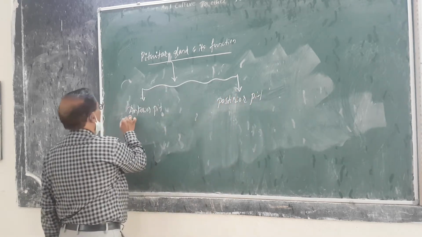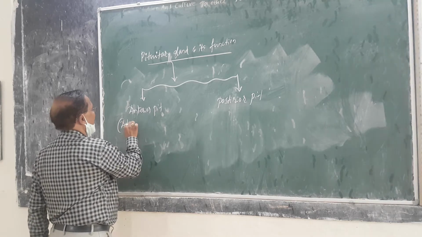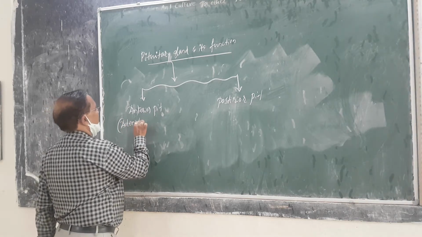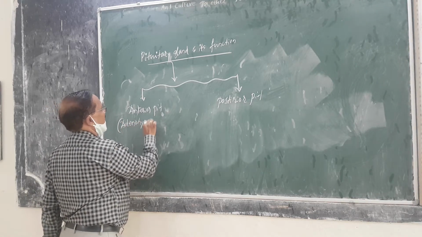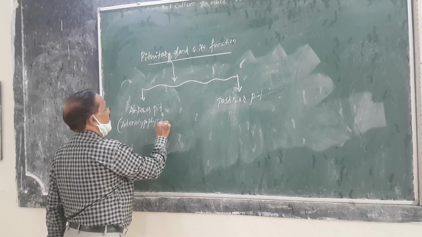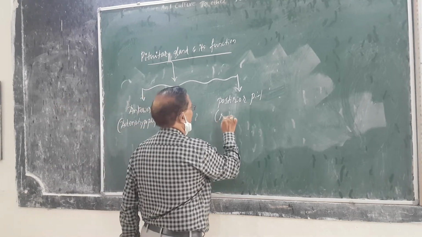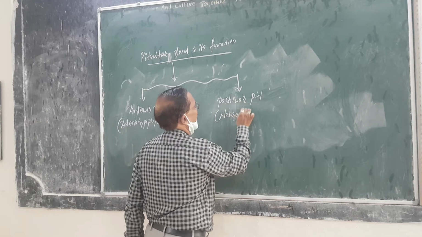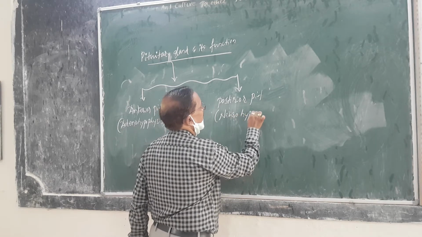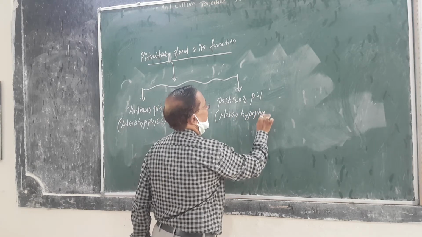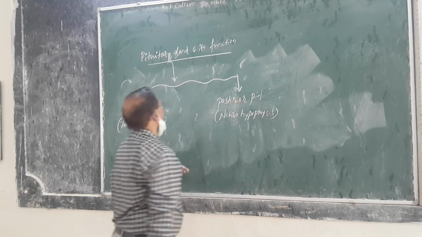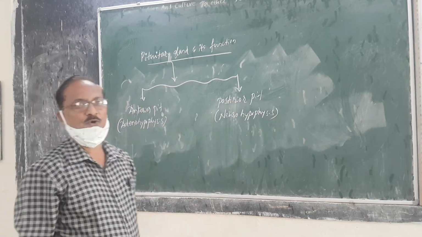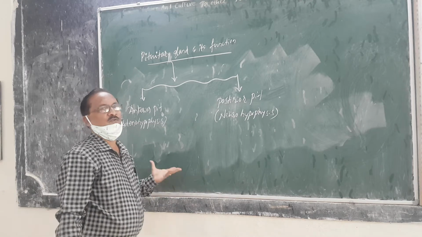The anterior pituitary is also called the adenohypophysis, and the posterior pituitary is also called the neurohypophysis. Commonly, the pituitary is also called the hypophysis.